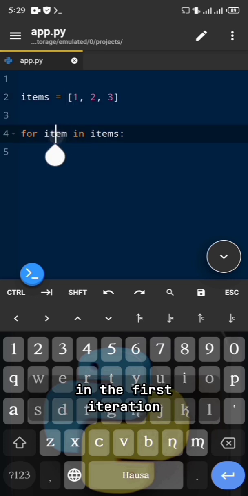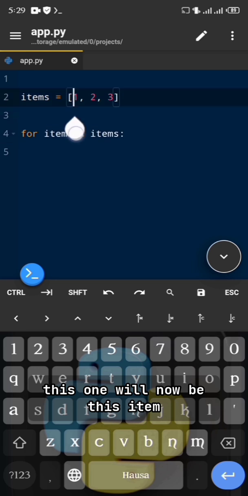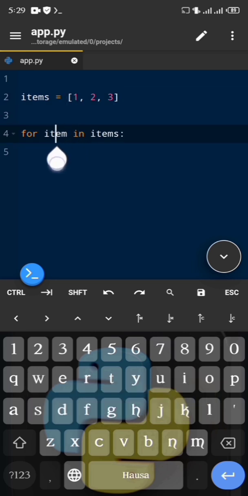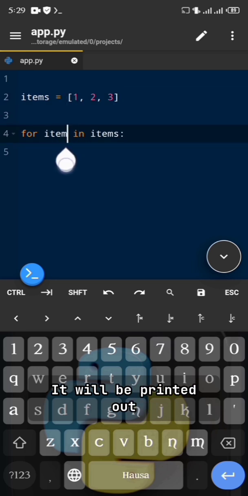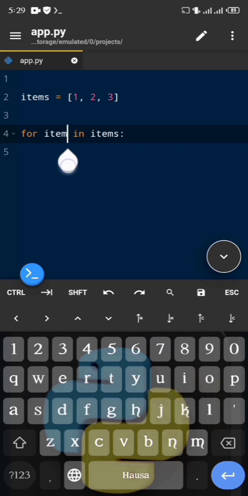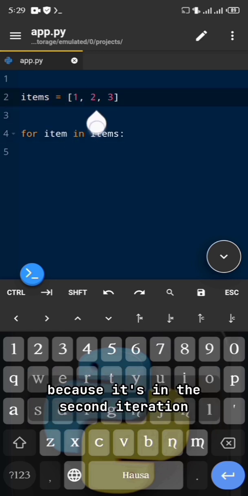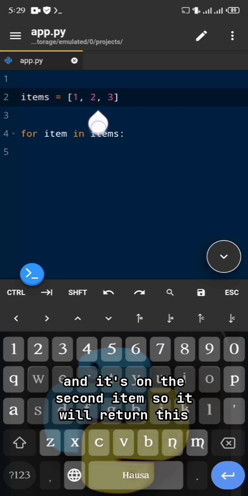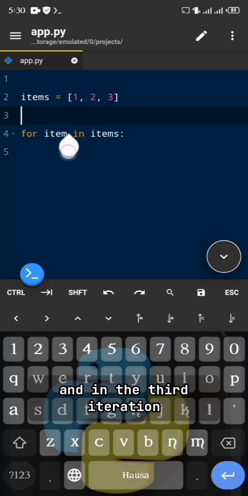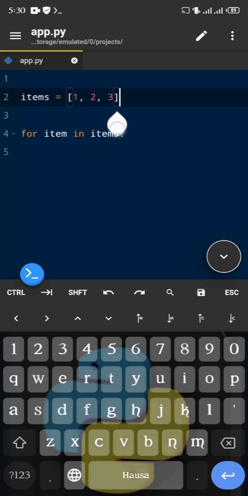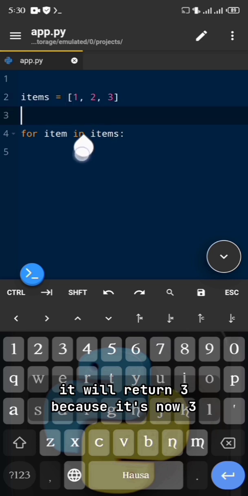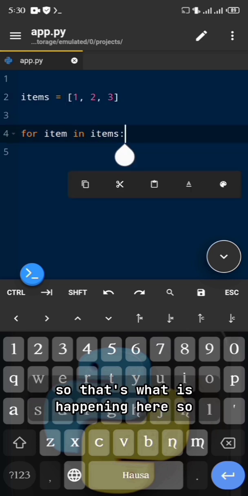In the first iteration, this 1 will be the item, and it will be printed out if you want, or you can do whatever you want with it. In the second iteration, the item is 2, and in the third iteration, it will return 3. So that's what is happening here.